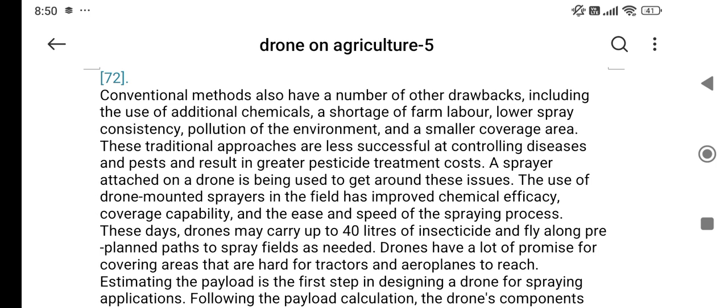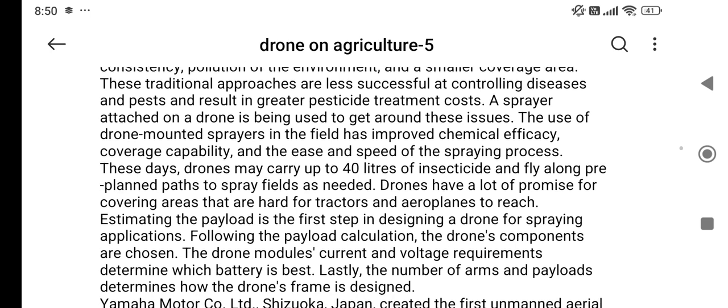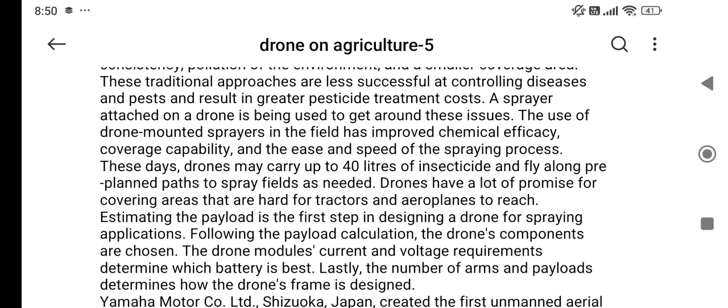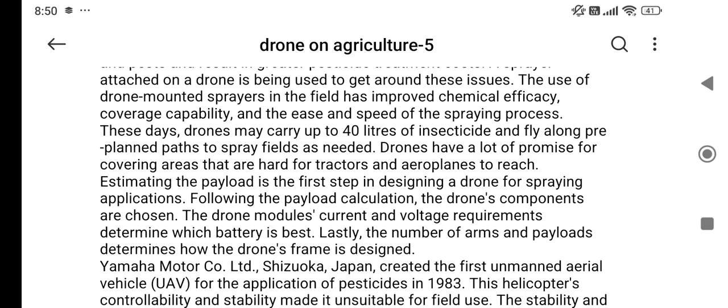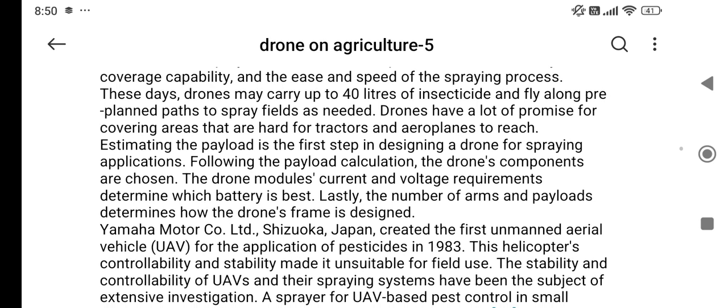Conventional methods also have a number of other drawbacks, including the use of additional chemicals, a shortage of farm labor, lower spray consistency, pollution of the environment, and a smaller coverage area. UAVs offer coverage capabilities and the ease and speed of the spraying process. These days, drones may carry up to 40 liters of insecticide. They fly along pre-planned paths to spray fields as needed.